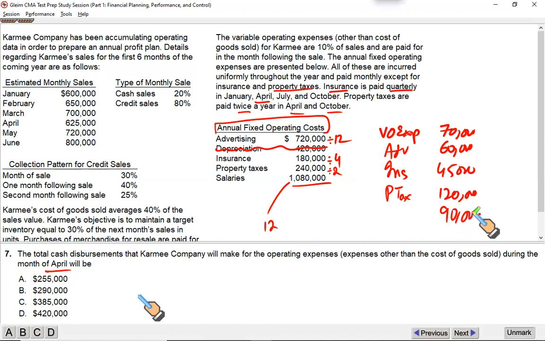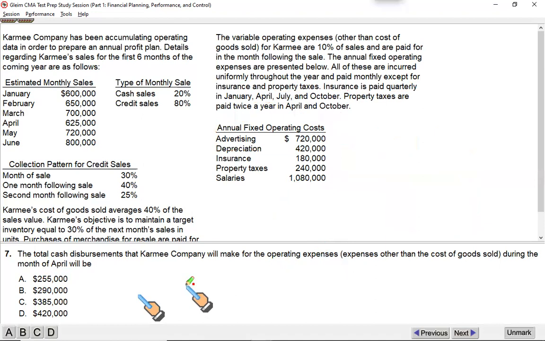Now, these are all the payments. This is the salary figure on a monthly basis. Add all these up. You will have the operating expenses for the month of April to be paid in cash. So add all these: 70 plus 60 plus 45 plus 120 plus 90 gives you a total of 385, which perfectly matches with your option C.